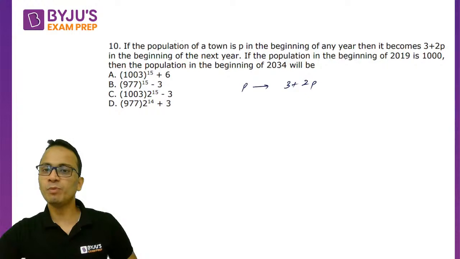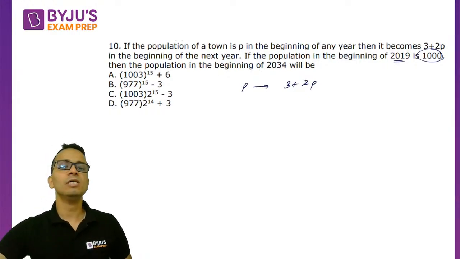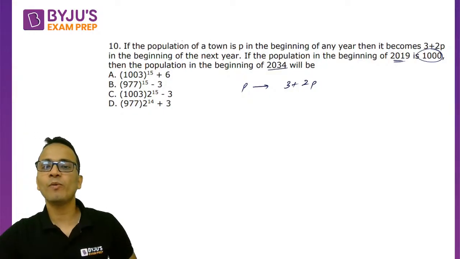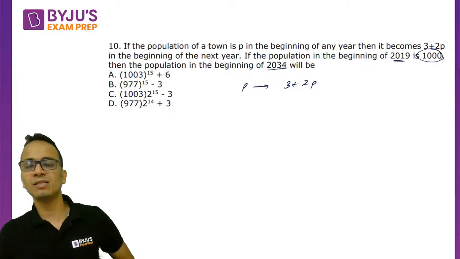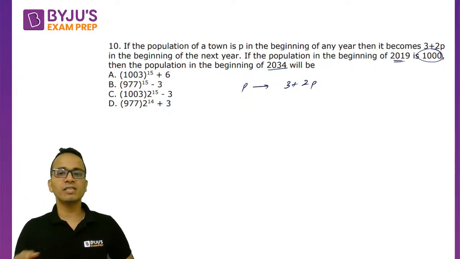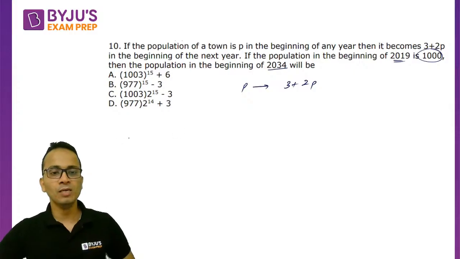If the population in the beginning of 2019 is 1000, then the population in the beginning of 2034, 2019 से 2034, that means 15 years के बाद क्या होगा? So 15 years तक ये successively ये 3 plus 2p, 3 plus 2p apply होता रहेगा. So if I'll start with original population as p, after 1 year it will become twice of p plus 3.